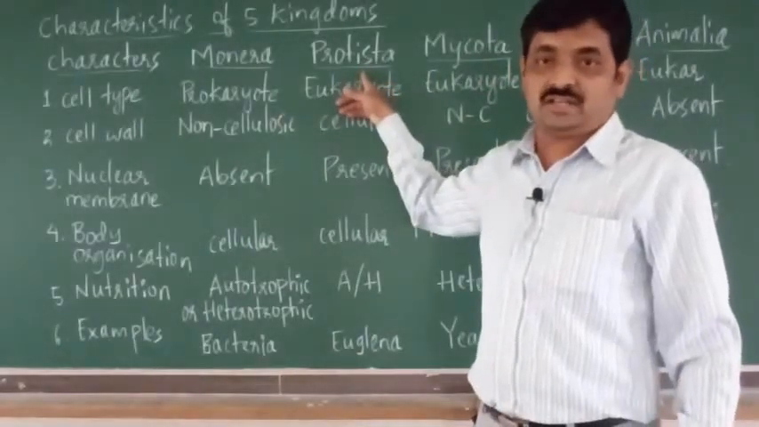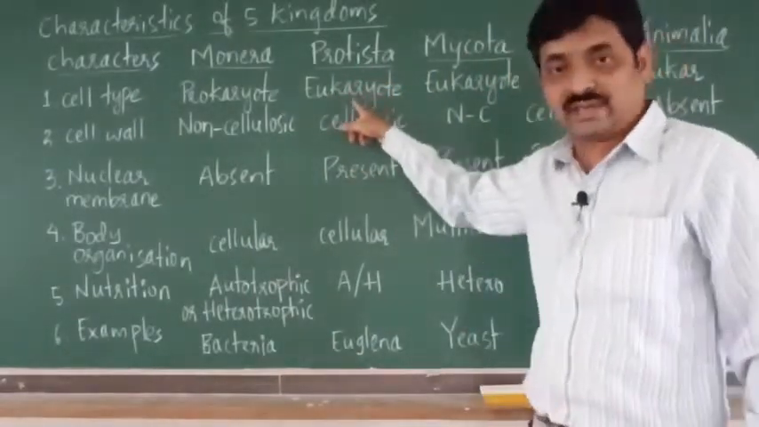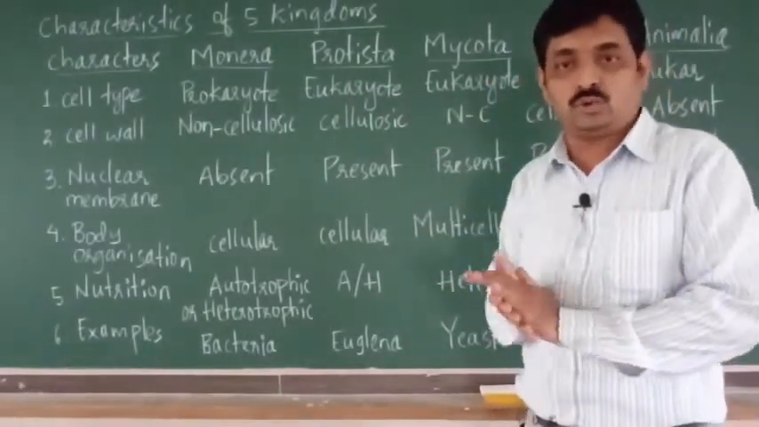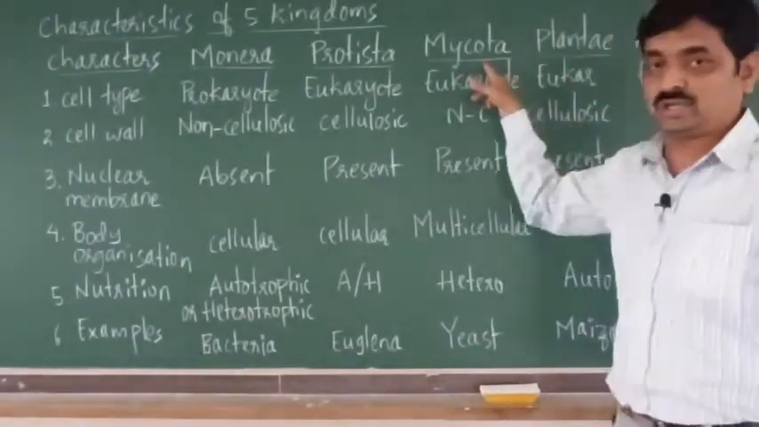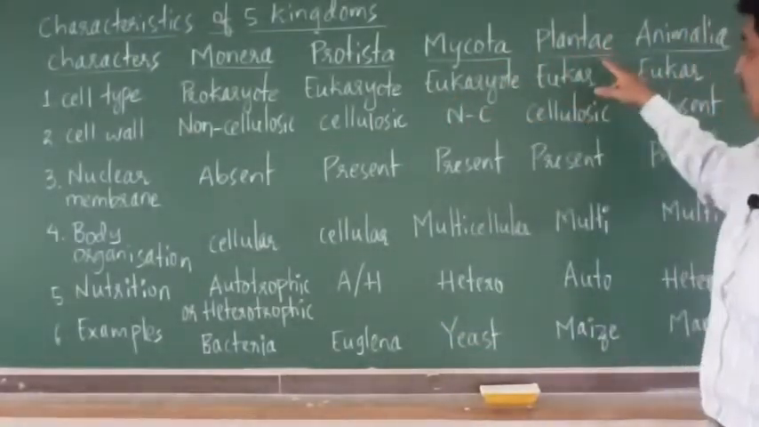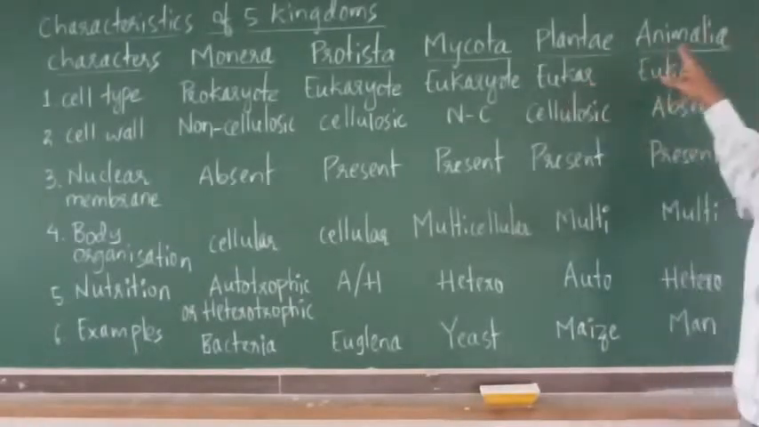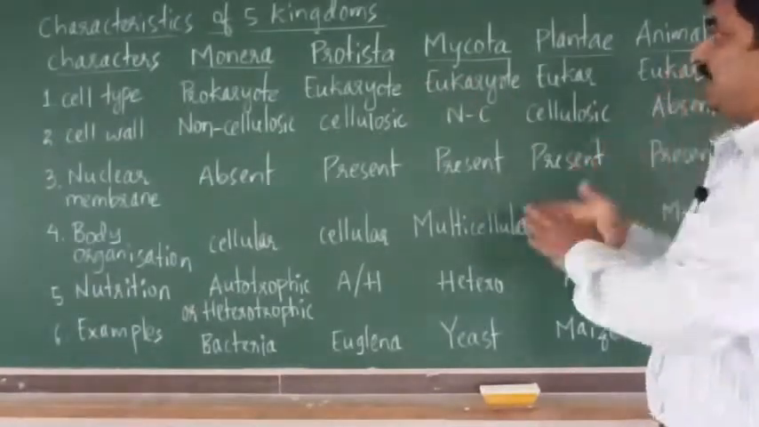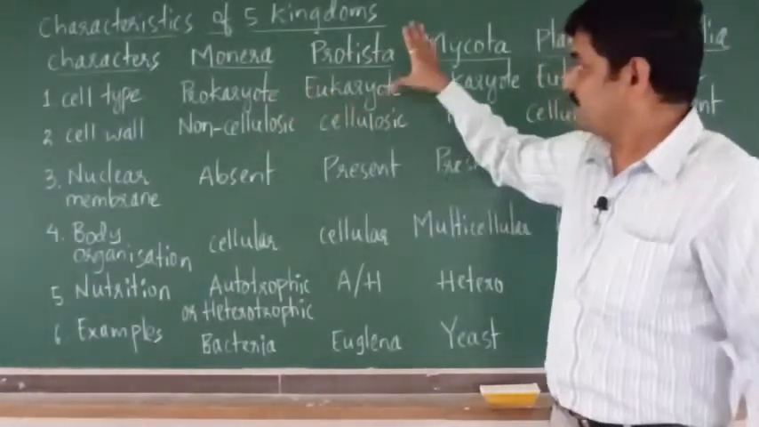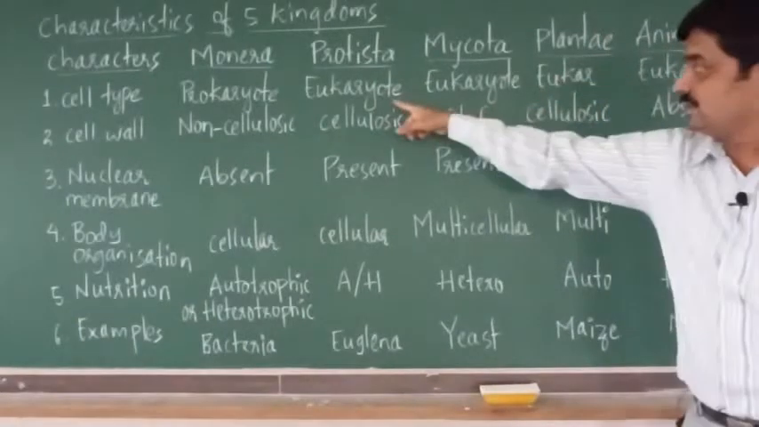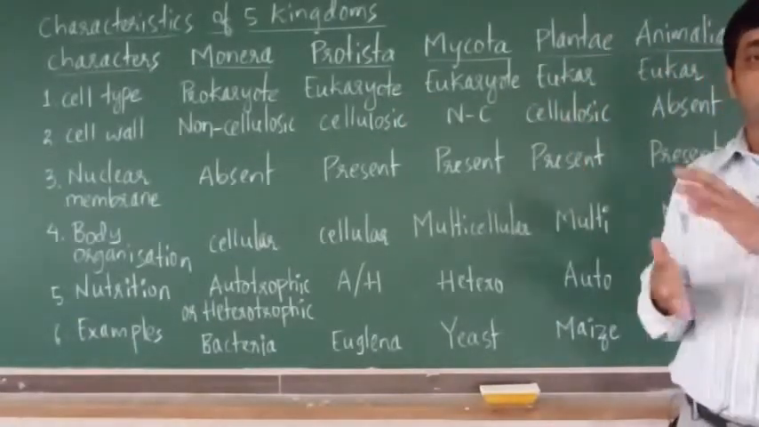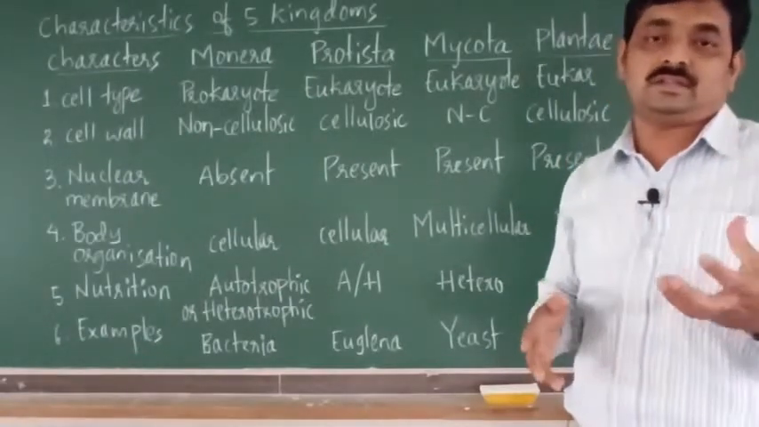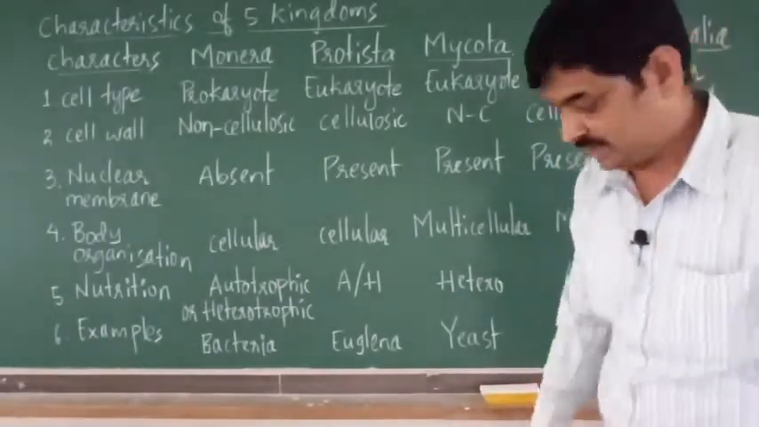In case of Protista, the cell type is eukaryote. It is called eukaryote because here you find a true nucleus. Similarly in Mycota, it is eukaryote. In Plantae, it is eukaryote. In Animalia, it is eukaryote. Sorry, not Monera. From Protista to Animalia, the cells are eukaryotes because all of these have a true nucleus, means the nucleus is having a nuclear membrane.